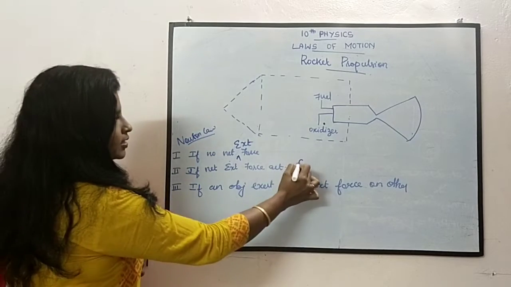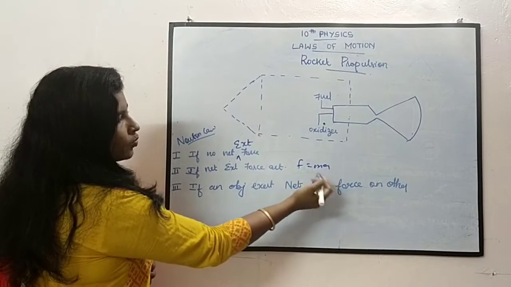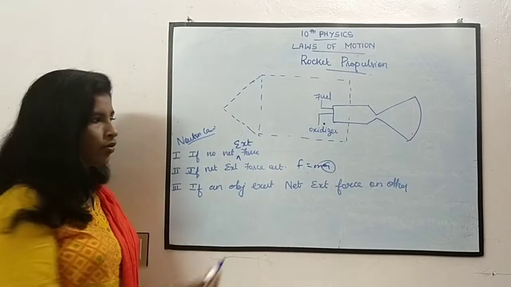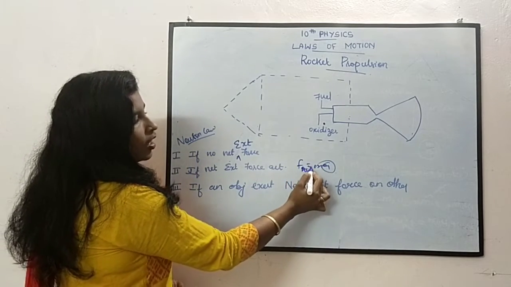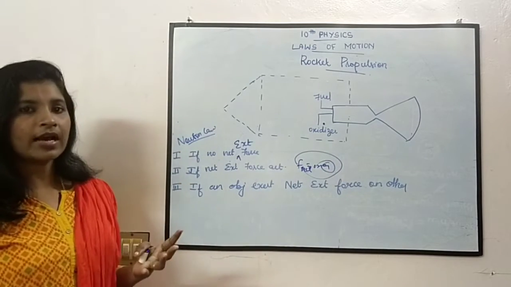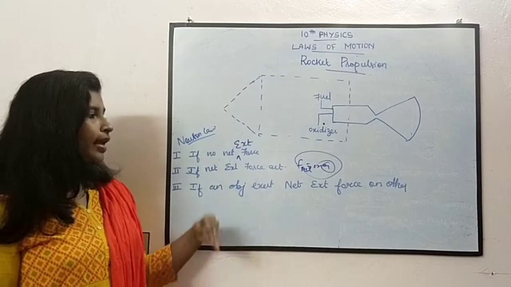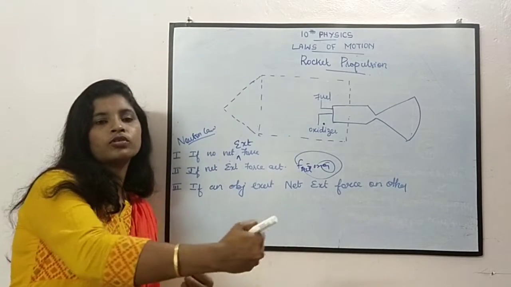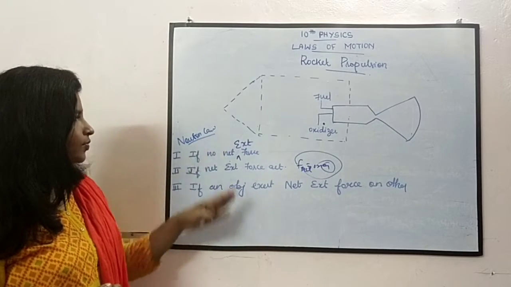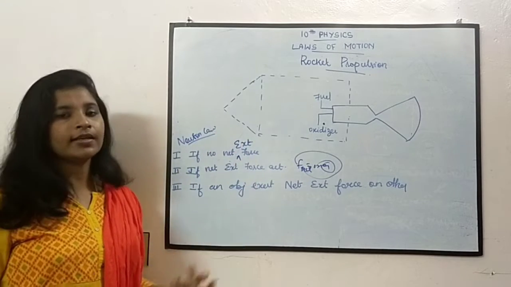What is that? F is equal to ma. The body will accelerate. That we have studied. The third one: if an object exerts a net external force on another object, what happens? Like this, Newton is trying to explain his laws.